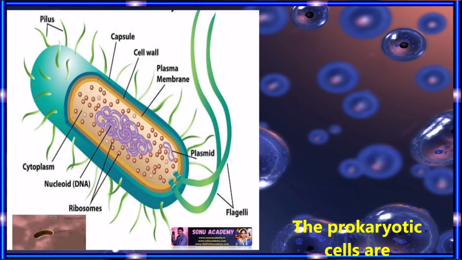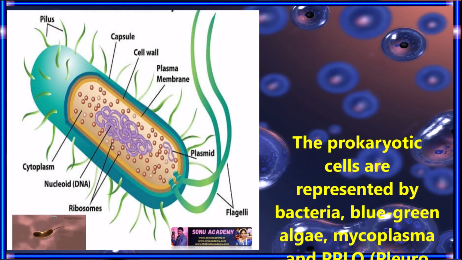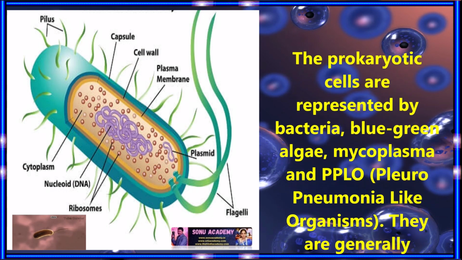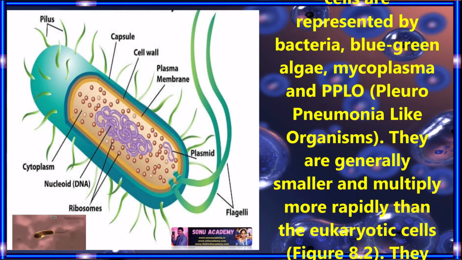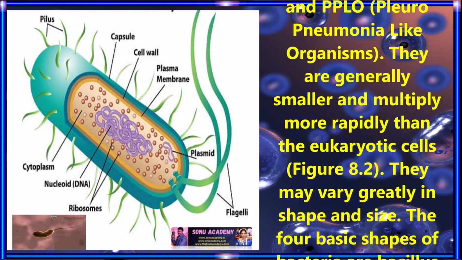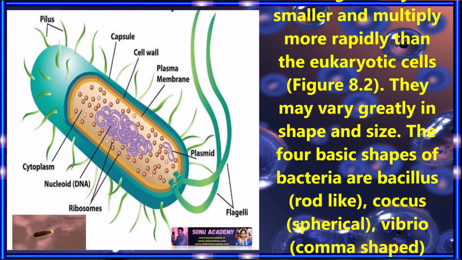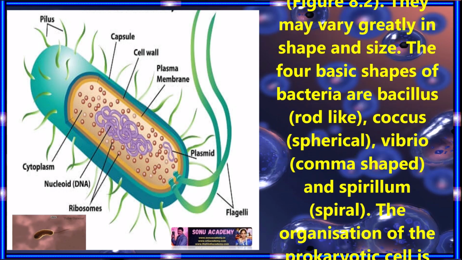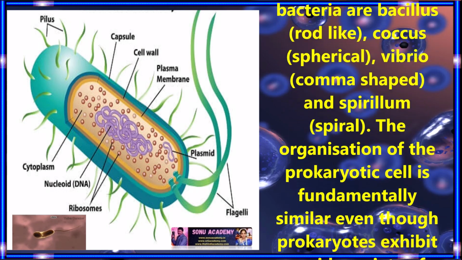Now let us discuss prokaryotic cells. The prokaryotic cells are represented by bacteria, blue-green algae, mycoplasma, and PPLO, meaning pleuropneumonia-like organisms. They are generally smaller and multiply more rapidly than the eukaryotic cells. They may vary greatly in shape and size. The four basic shapes of bacteria are bacillus, rod-like; coccus, spherical; vibrio, comma-shaped; and spirillum, spiral-shaped.